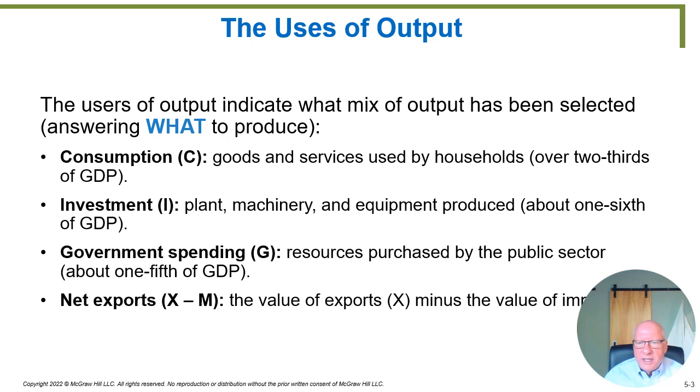And then last but not least, our last category is something called net exports. Every time you see the word net, you know that you're subtracting one thing from another. So net exports are exports minus imports. We abbreviate exports as the letter X, and imports as the letter M. And so the value of the exports minus the imports is the amount of money we spend on other things in our society, the import things.